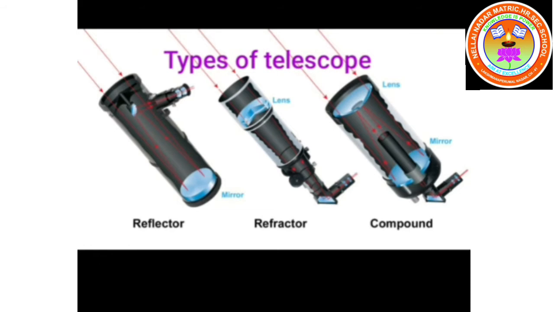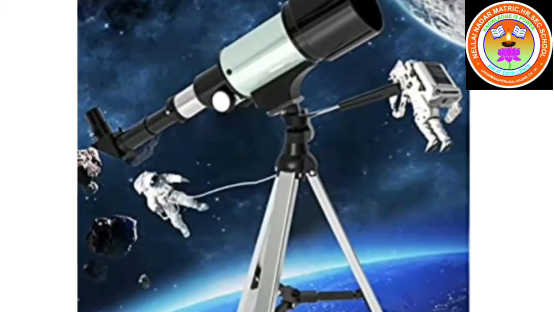According to the things which are observed, we can classify the telescope into two. Astronomical telescope and terrestrial telescope are the two major types. According to optical property, we have refracting and reflecting telescopes. But according to the things which are observed, we classify the telescope into astronomical and terrestrial telescopes. What is an astronomical telescope? An astronomical telescope is used to view heavenly bodies like stars, planets, galaxies and satellites.